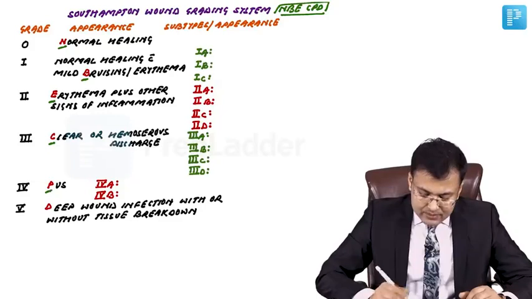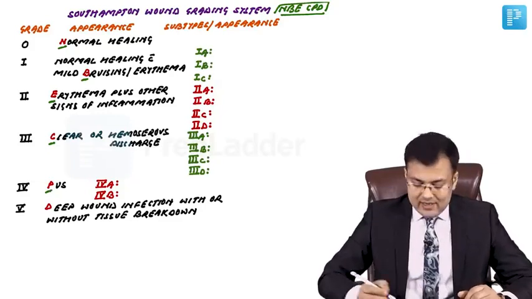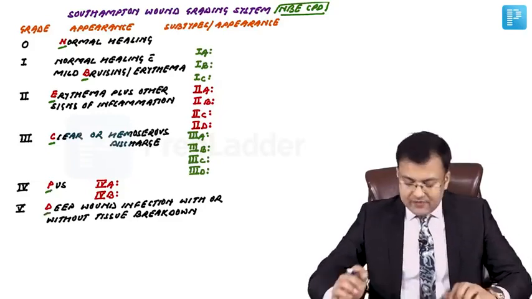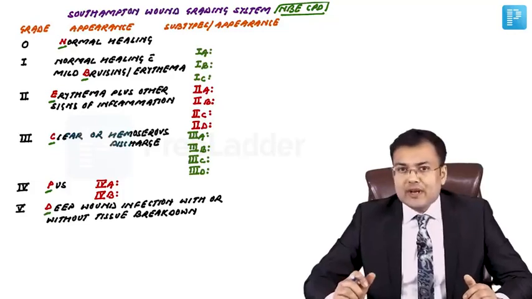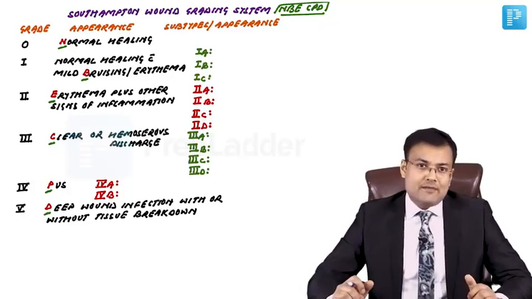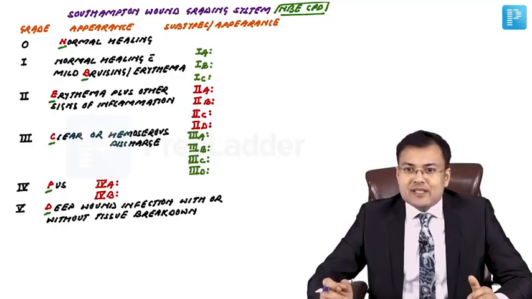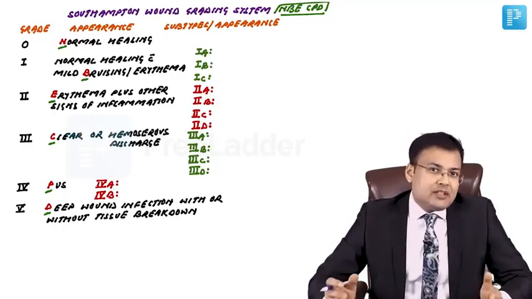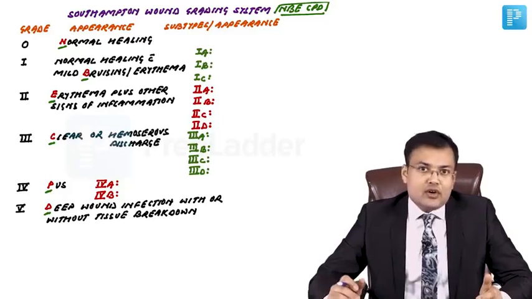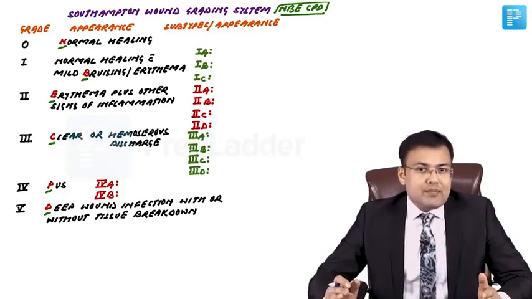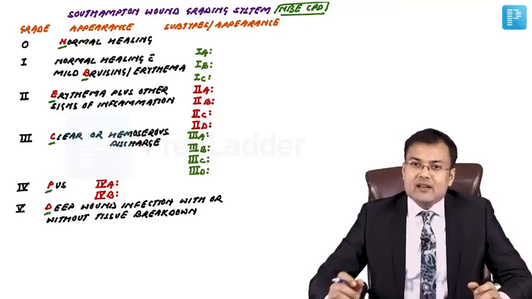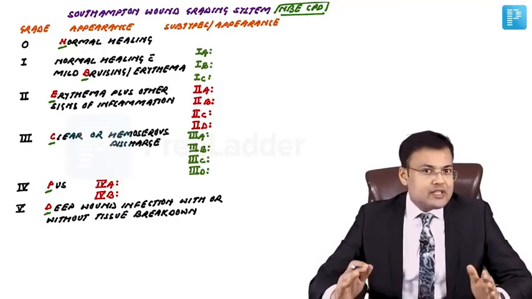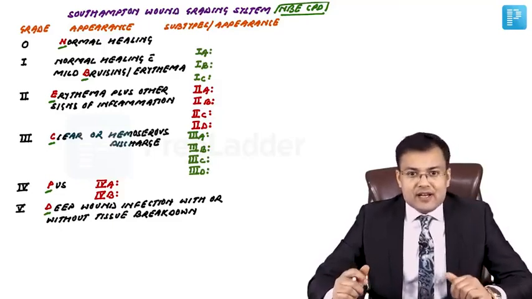In grade 4, there is pus collection, and if there is deep wound infection with or without tissue breakdown, that is grade 5. So what's NBE-CPD? Normal healing, B means bruising, E means erythema with other signs of inflammation, C clear or hemoserous discharge, P pus collection, D deep wound infection. This is how you remember grades 0 to 5.